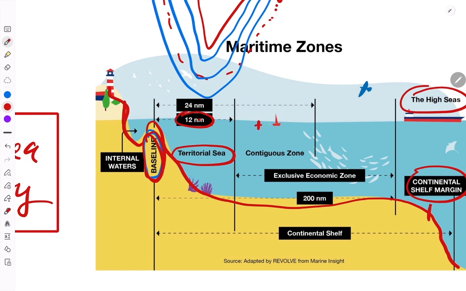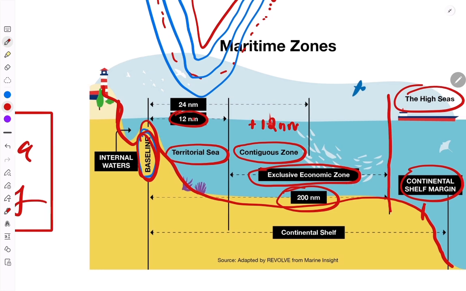If you add another 12 nautical miles then it is called as the contiguous zone. The 200 nautical miles will be called as the exclusive economic zone, and beyond this 200 nautical miles is called as the high sea. Now there is already an agreement which is called as the United Nations Convention on Law on Sea.